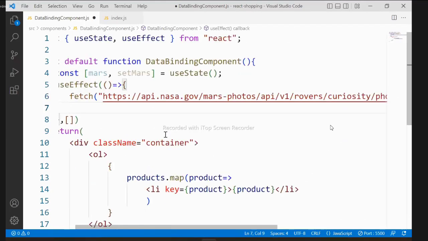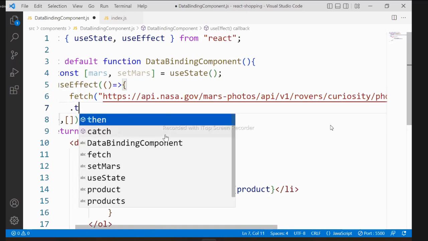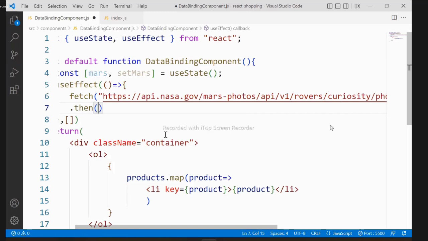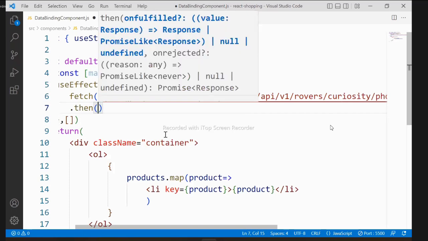Now, next point. Accessing the data from the URL, because it is a promise, contains pipe, that means it contains then, which indicates what to do with the data coming. Actually, the fetch problem is whatever data comes, it will be in binary form. We have to convert the data into JSON. It is a general JavaScript method. You can use external libraries also, I will tell you, but initially we don't need any external library. Basic traditional JavaScript we can use. By using that promise you can get the data.